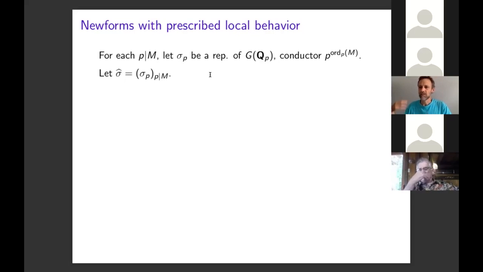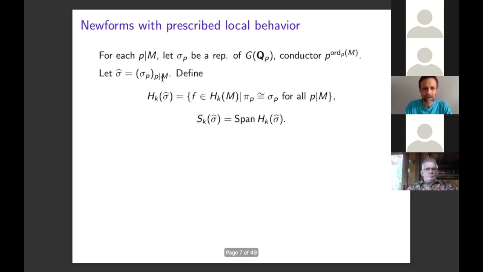And we're going to look at the newforms that have exactly this prescribed behavior at the primes dividing the level m. So H_k(sigma hat) is going to be the set of newforms of weight k and level m whose local representations belong to the prescribed isomorphism class that we fixed above for each prime dividing the level.